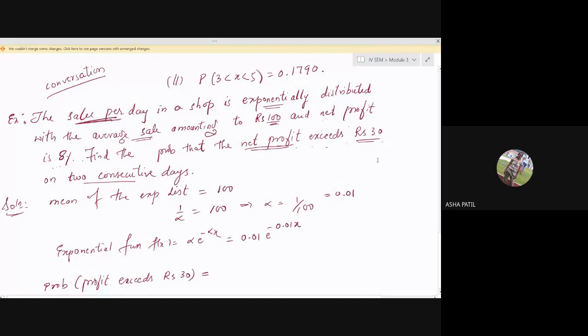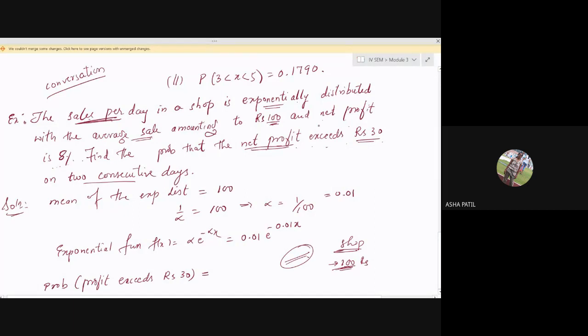See, the question they have given is about sales in a shop. I hope you can understand that much. Sales in a shop is exponentially distributed, with an average sale amounting to 100. In a particular shop, on an average, every day the sales that he does is about rupees 100. If you take a month's sales and average them, on one particular day the sales will be rupees 100. That is the average sales of a shop.